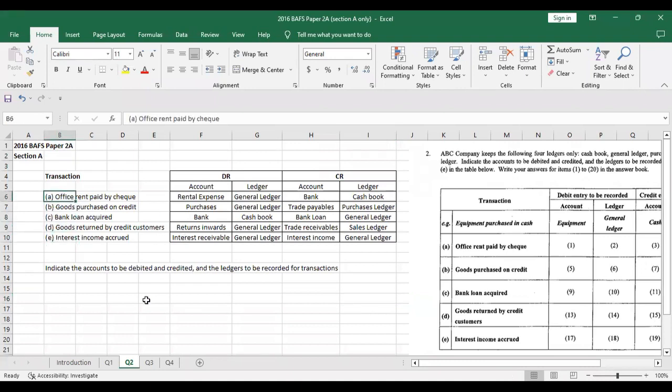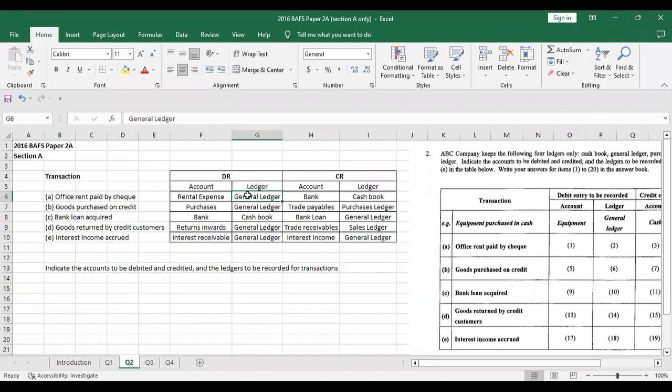Transaction A is basically office rent paid by check, right? So what is office rent? Rent is actually an expense, right? So whenever there is an expense, it's usually a debit. So we will debit the rental expense account. That's the account name. And the ledger involved in this case would be the general ledger.